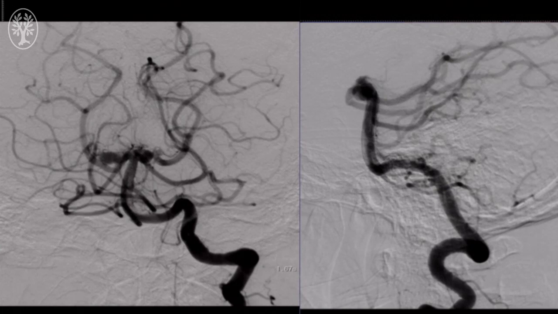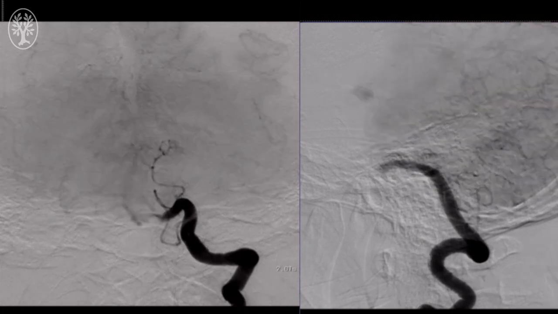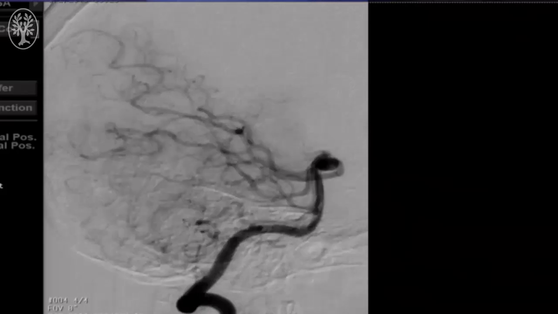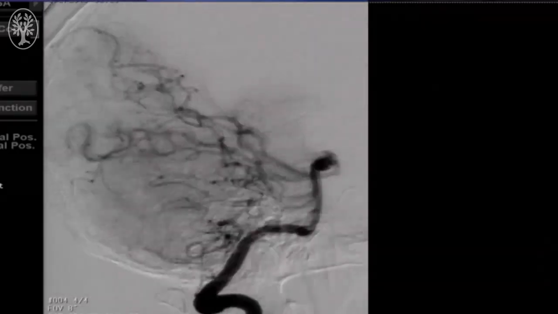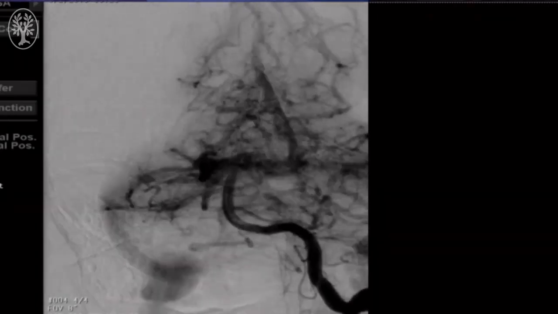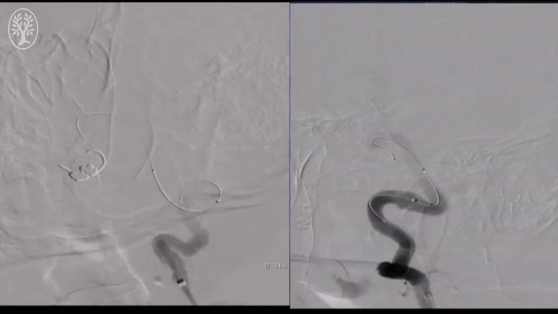Intracranial angiography demonstrates the two aneurysms. This 3D reconstruction demonstrates the short neck of the P1 basilar junction aneurysm that we are treating today.